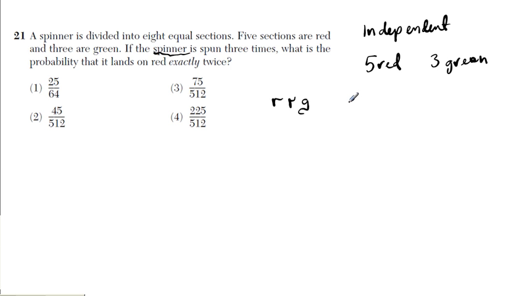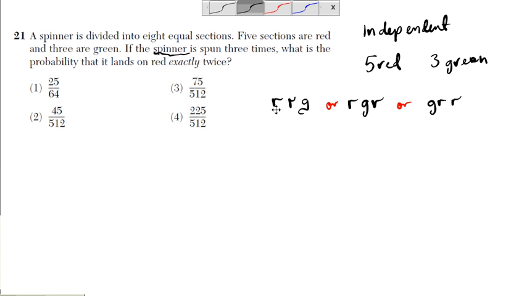Absolutely not. What if I got a red first, and then a green, and then a red? This is another possible combination that I can have. Is that it? What if when we spun it first, we got a green, and then a red, and then a red? These are the possible outcomes that can give you exactly 2 reds when you spin the spinner 3 times. So now let's work the individual probabilities of each of these cases, and then we can get the first combination, or this combination, or that combination. Alright, so let's look at the first case.